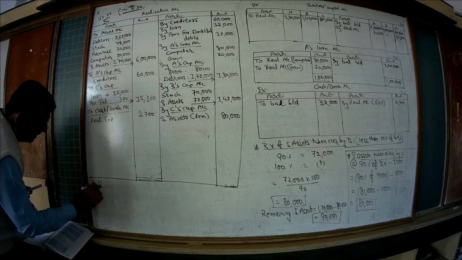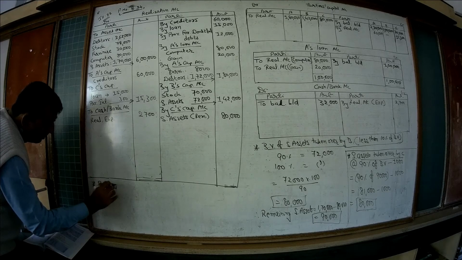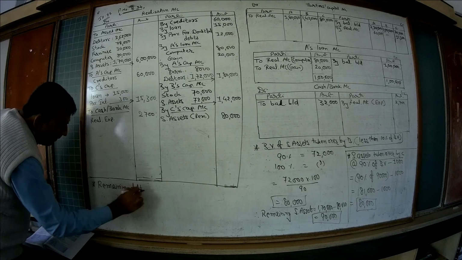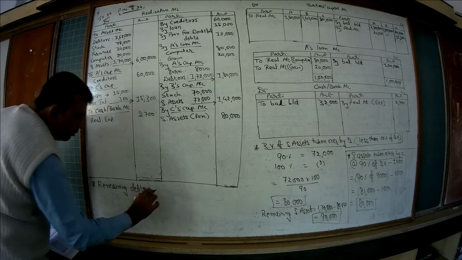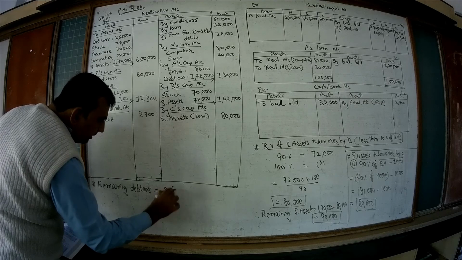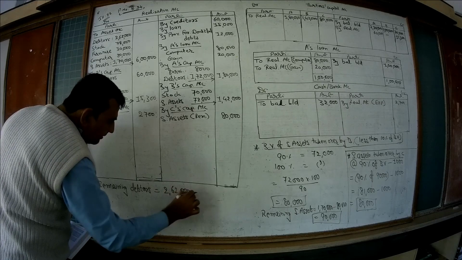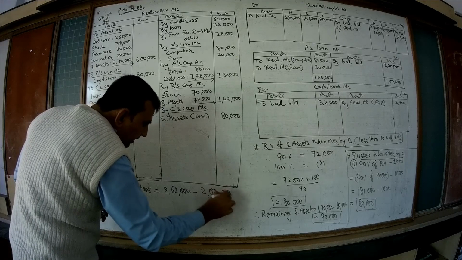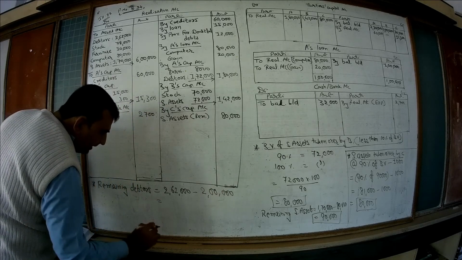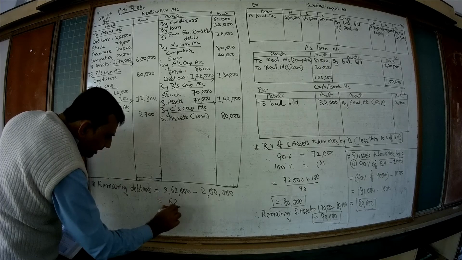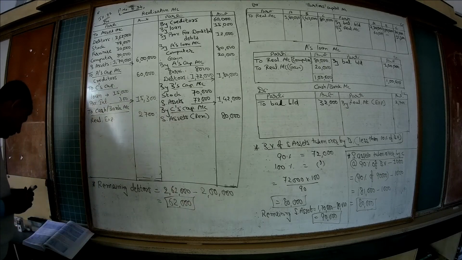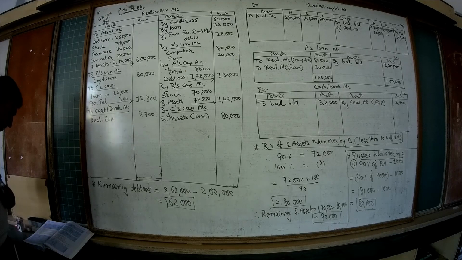So remaining debtors is equal to what? Total 262 minus the book value of the debtors taken over by A, that is 2 lakh rupees. So the remaining debtors is 62,000, and that was sold to a debt collecting agency for 50% of the book value.